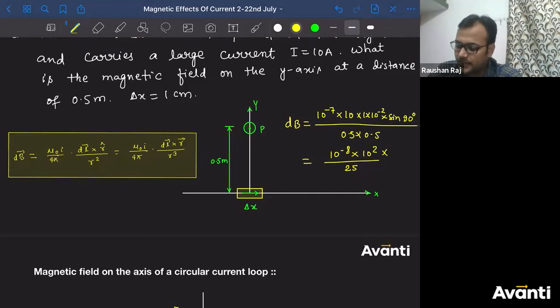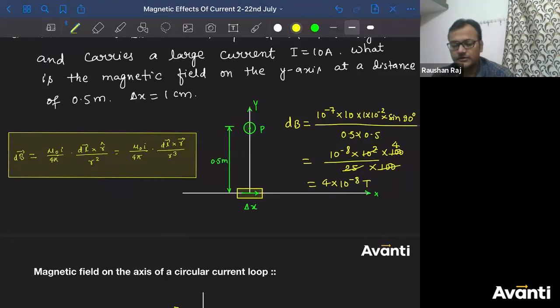If I multiply 100 here, no problem, this will give us 4. So now this will get cancelled. So what is the correct answer? 4 into 10 to the power minus 8 Tesla. Those who have got 4 into 10 to the power minus 8 Tesla, they are correct. Congratulations, very good, you have solved the NCERT solved example. Stay happy.